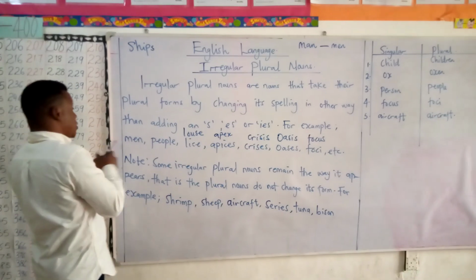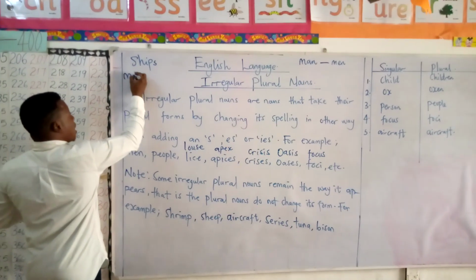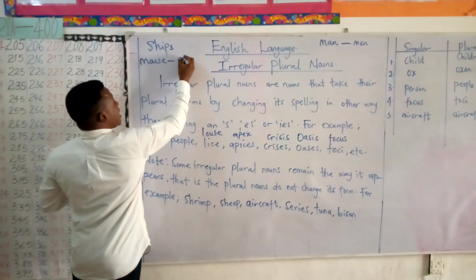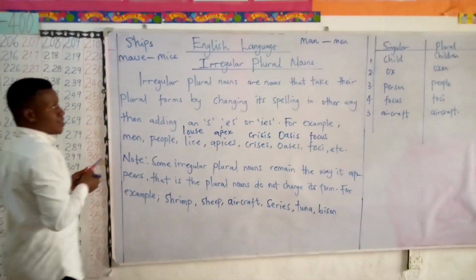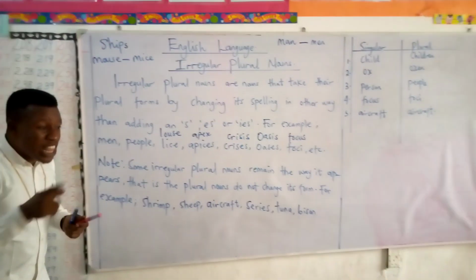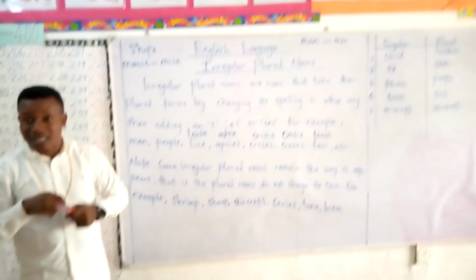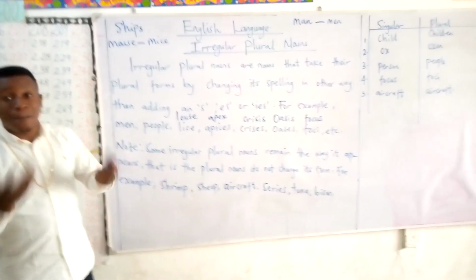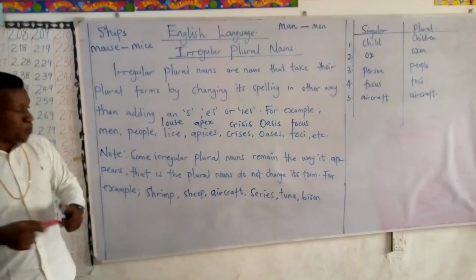Like we have mouse. Mouse is singular, remember? The plural for mouse is mice. There are mice in this room. So that's when you have more than one mouse in your room.